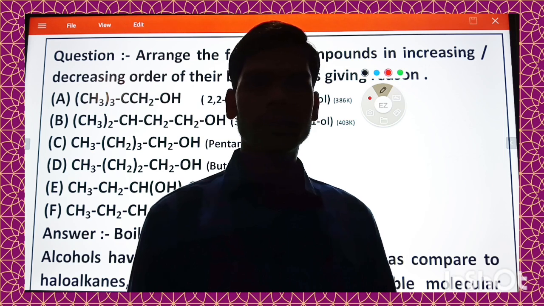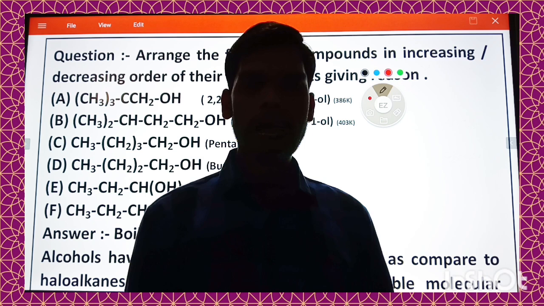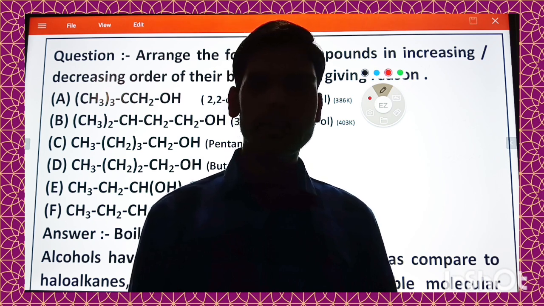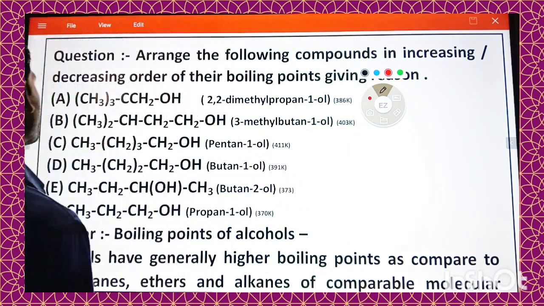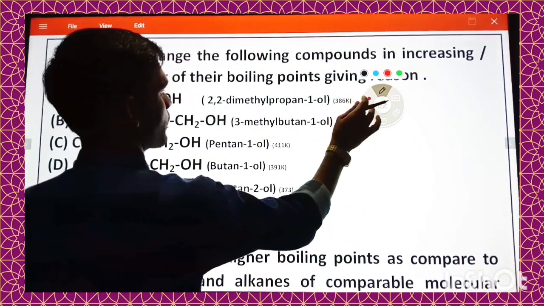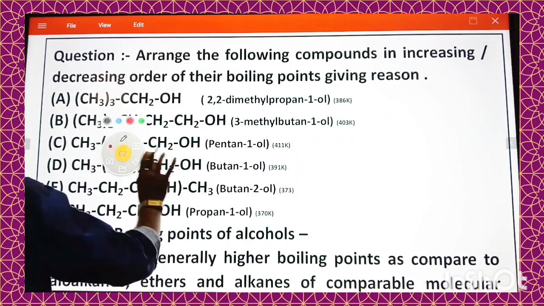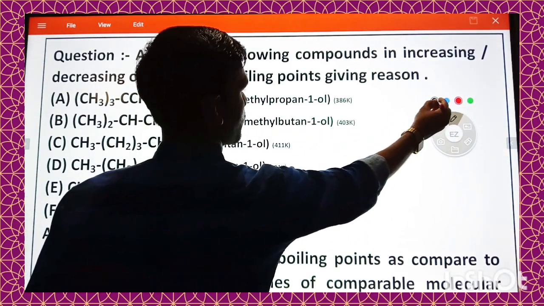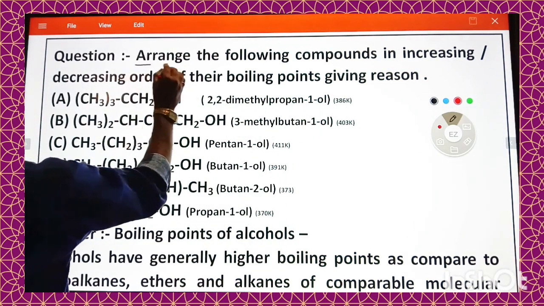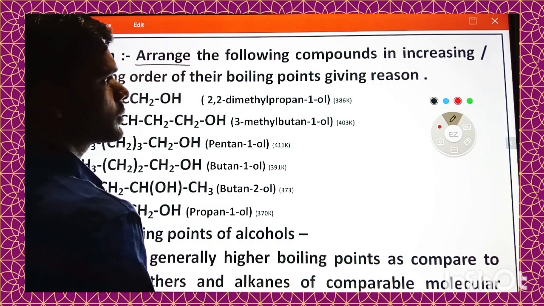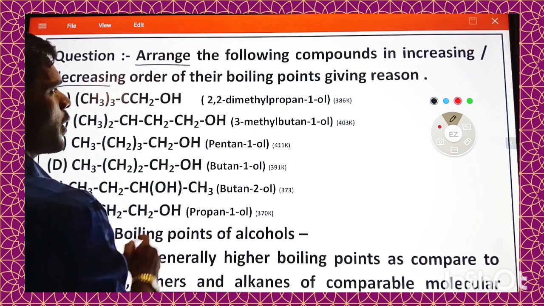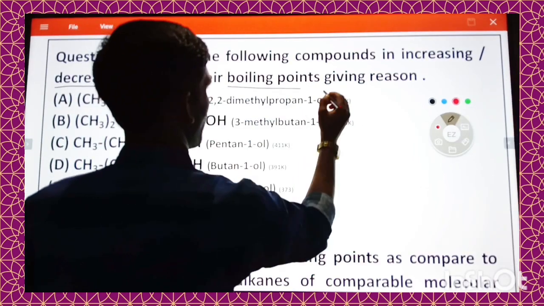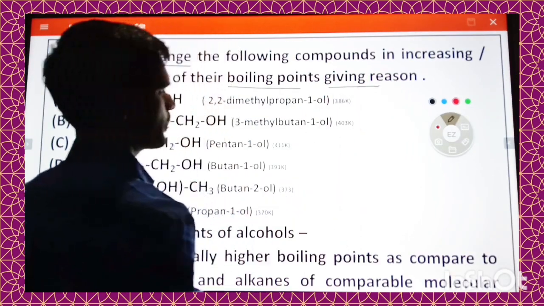From this topic, every year at least one question is asked in board examination, and the question is like this: arrange the following compounds in increasing or decreasing order of their boiling points, giving reason.